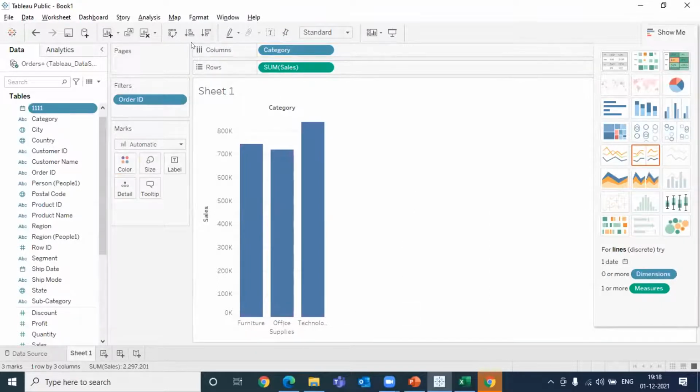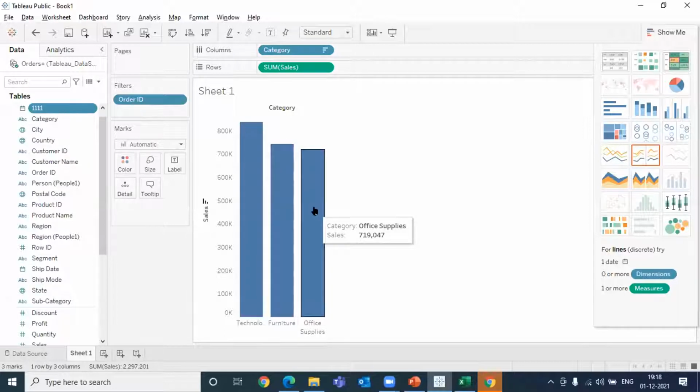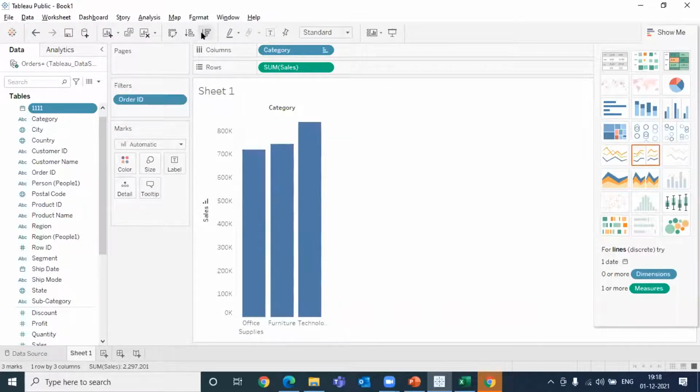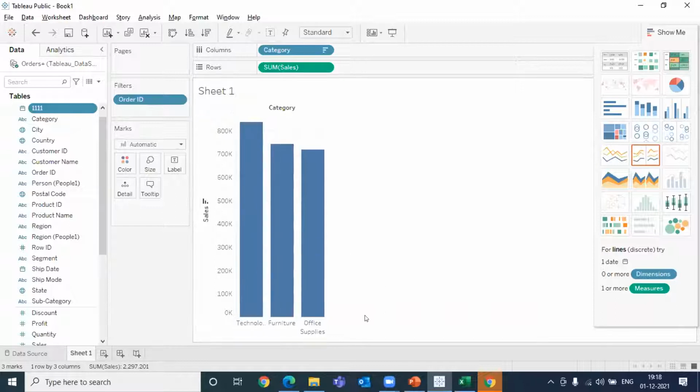Now I wanted to sort it. Can you see this button here, sorted ascending by sum of sales with category? You click on this option and you can see it brings the data to a sorted format. If you click on this option, it will sort in descending order. Can we do so many things in other tools? We probably might be able to, but it's not very dynamically done. So sorting like this and like this, ascending and descending. Can we quickly try this option on Tableau? Let's quickly try this and see if it works.